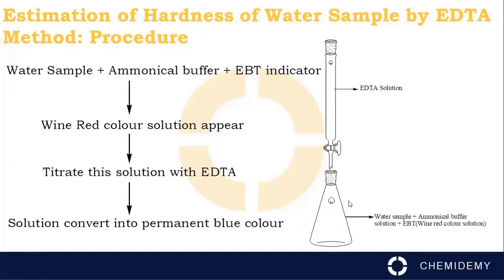It is then titrated against EDTA solution, and the wine red color converts into a permanent blue color because EDTA displaces EBT from the complex, and the wine red color changes into the blue color of free EBT. EDTA forms a metal-EDTA complex, which is stable.